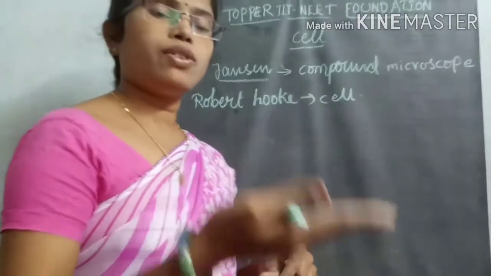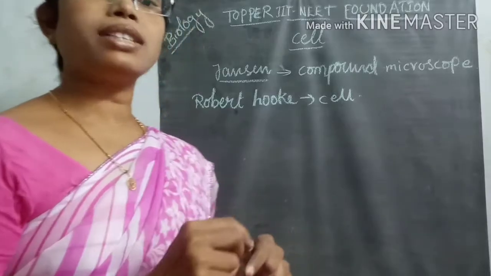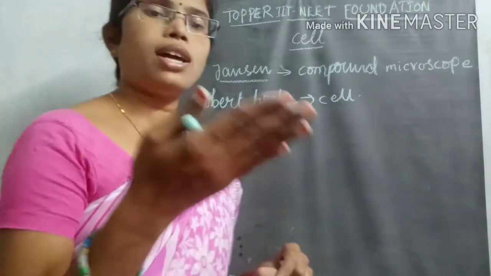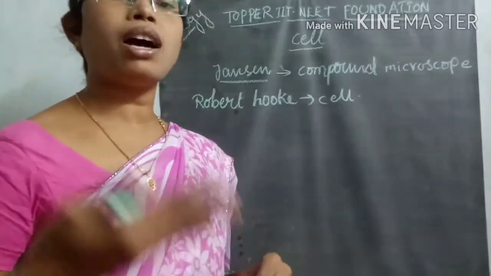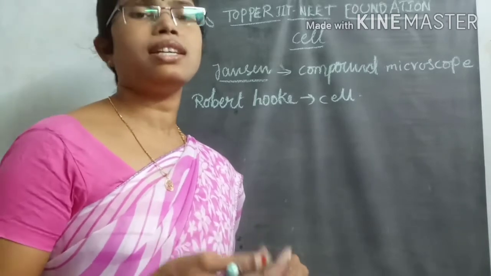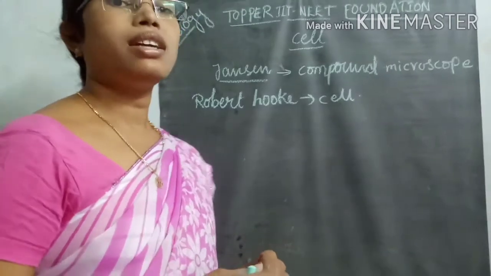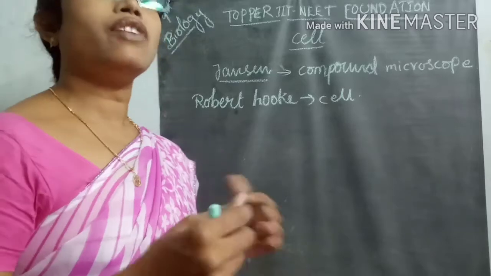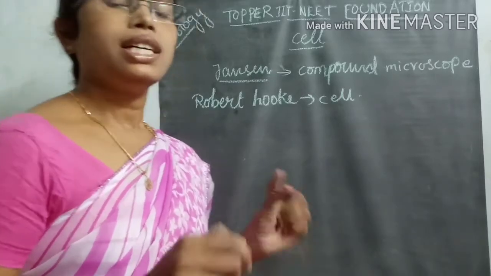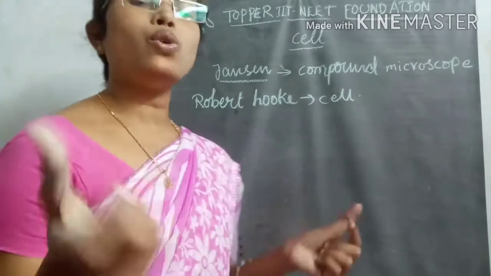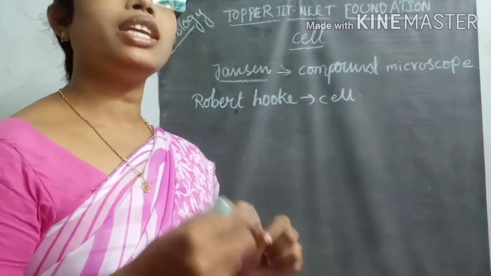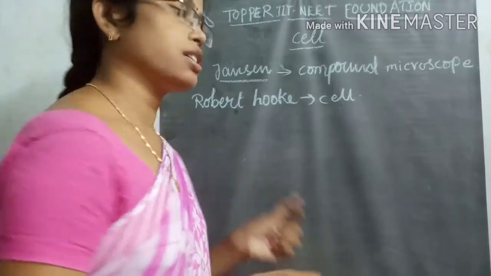If you make small slices from the bark region, we can observe a lot of hexagonal cells inside, looking like honeycomb structures.